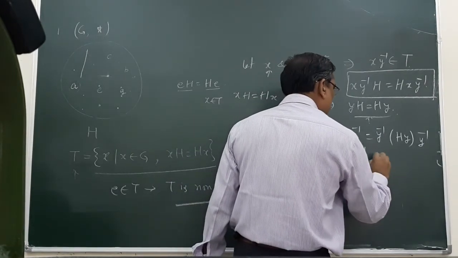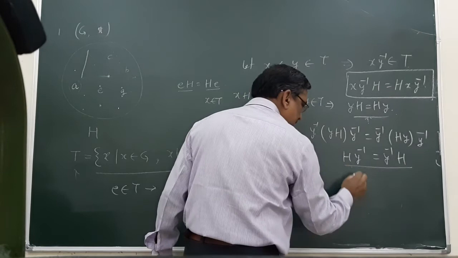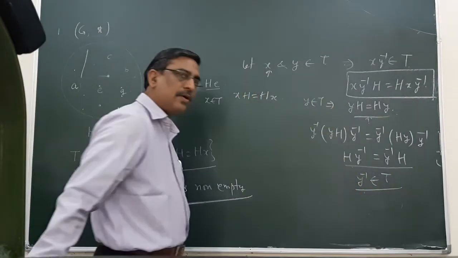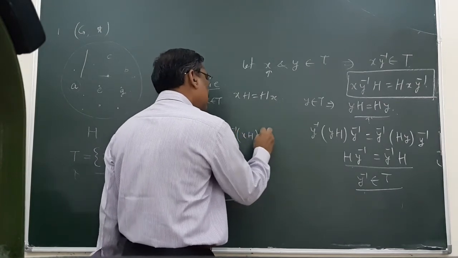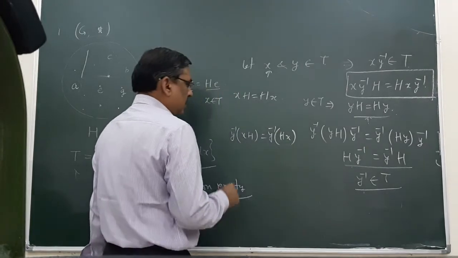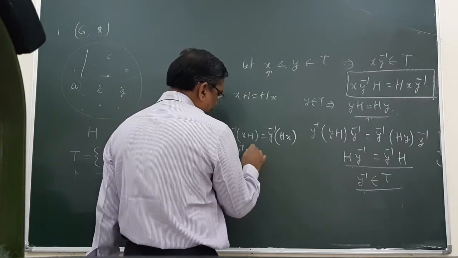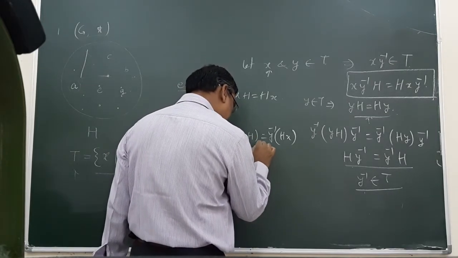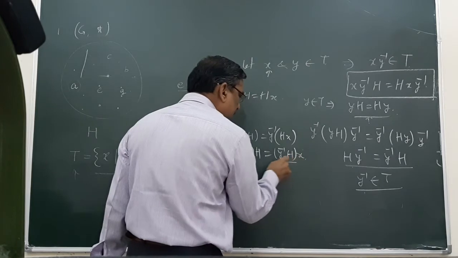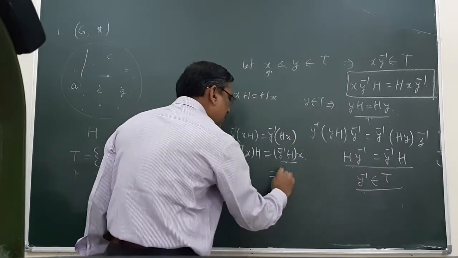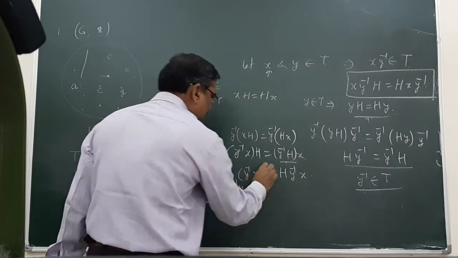I can write straightforward now Y inverse H, using associative property, identity, etc. So thus we can say Y inverse belongs to T. Now with this result, using Y inverse XH is equal to Y inverse HX, and Y inverse H is nothing but H Y inverse.